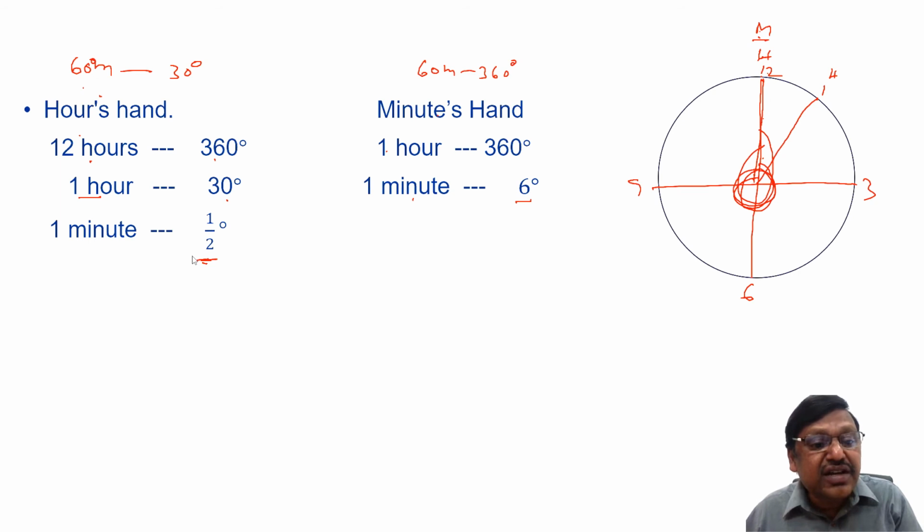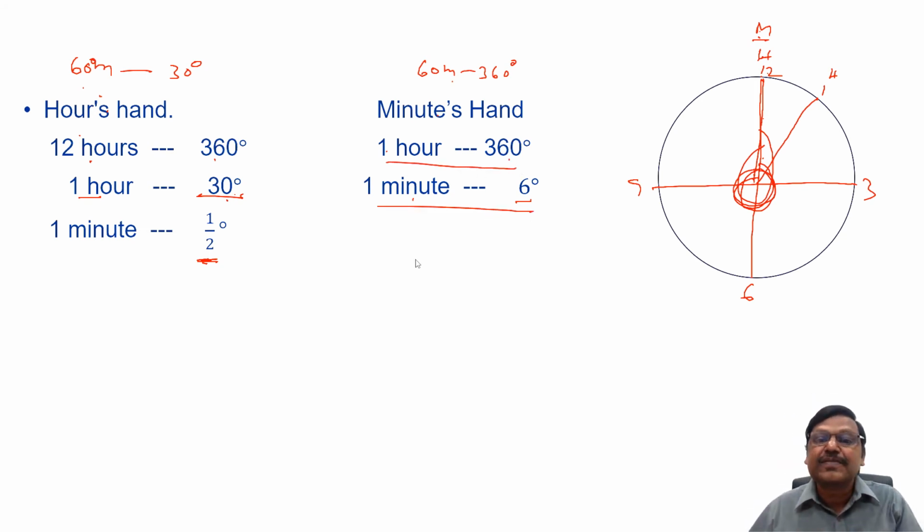So when we try to consider the angle between the hands of the clock, this is what we need to keep in mind. The hour's hand every minute moves half a degree, every hour moves 30 degrees. The minute's hand every hour moves 360 degrees, every minute it moves 6 degrees, right?